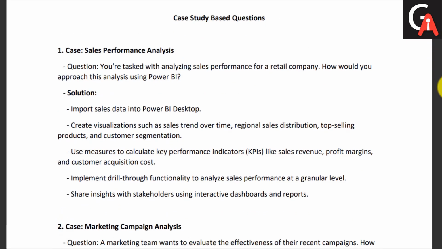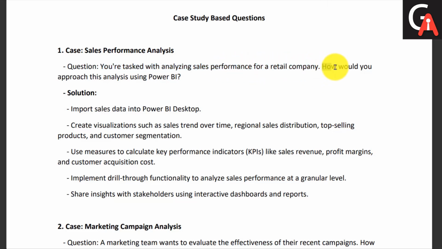In the first case study, we have some sales or marketing related data. Whenever you are aiming for a company which is operating in the domains of sales and marketing, there is a question regarding sales performance analysis. If you are hired as a data analyst in the sales and marketing industry, you may get the data regarding sales and marketing, and you have to analyze that data, interpret it, and find out the insights. So the question goes like this: you are tasked with analyzing sales performance for a retail company.